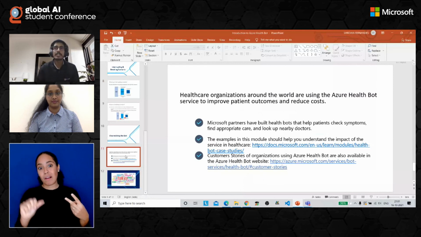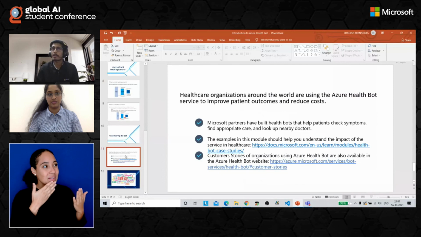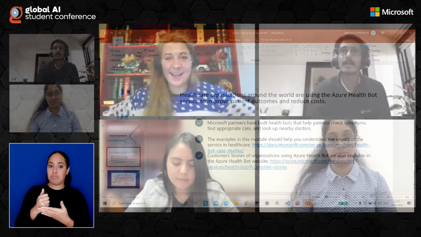Partners have built health bots that help patients check symptoms, find appropriate care, and look up nearby doctors.